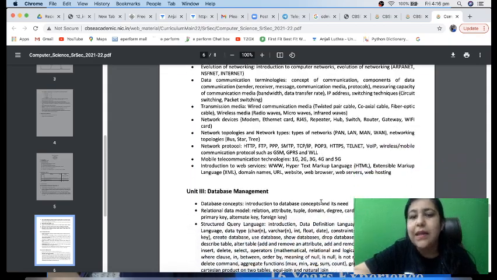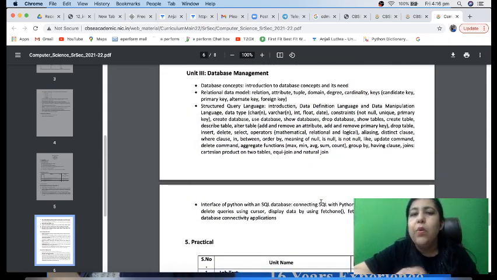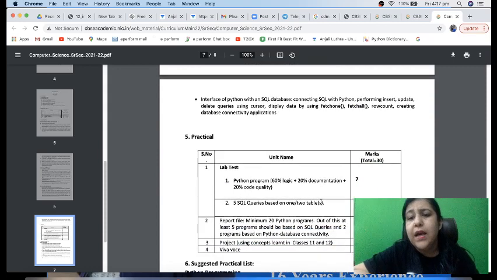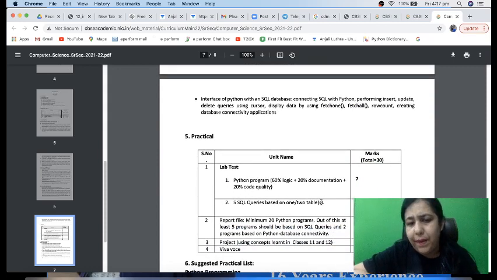Then we have database management, which consists of the database management theory and the language called SQL, structured query language. For practicals, you would be having 30 marks for the practical exam.